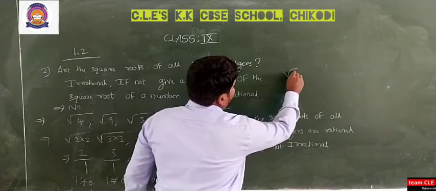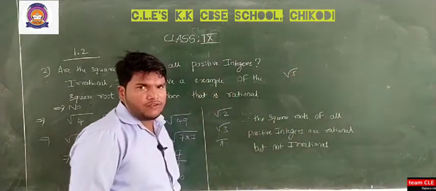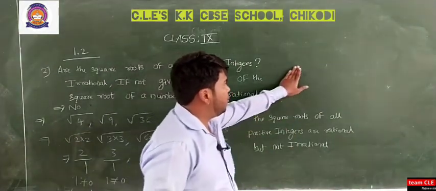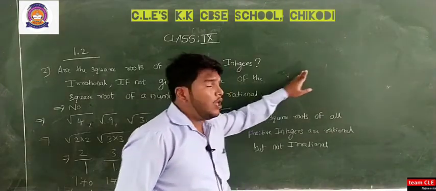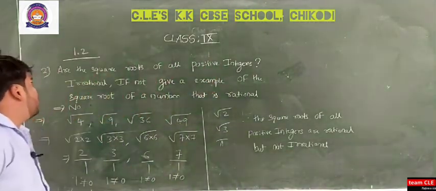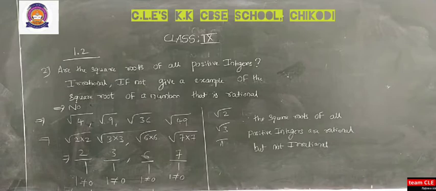Okay, the remaining third example is the location of root 5, and one more example is there, that is for your homework. There are 2 examples you have to solve and note down: exercise number 1.2, the first question and the second question. Note them down and send them to me on my WhatsApp number.